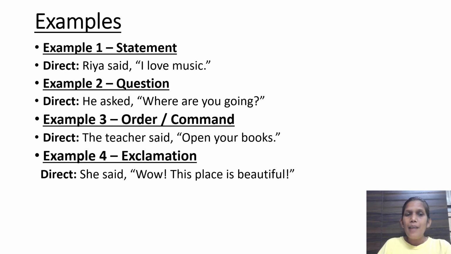Understood? Now example number 3, order command. Okay, for example, the teacher said, comma, open your books. The teacher said, open in the classroom. If the teacher is telling to open your books, how will you write in the direct speech? The teacher said, again, as per the structure, comma, open the inverted comma, open your books. That exact words what the teacher said, open your books, and then close the inverted comma. Similarly, in the exclamation, example number 4, she said, wow, the place is beautiful. Any doubt till here? Right.